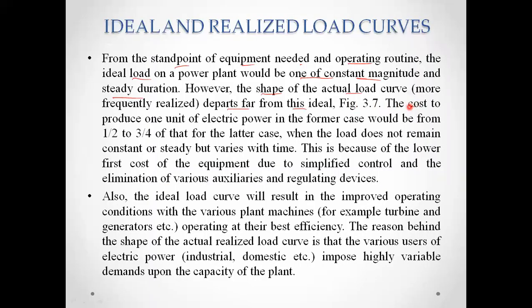The cost to produce one unit of electric power in the former case will be half to three-fourths, that is 50% to 75%, of the latter case.